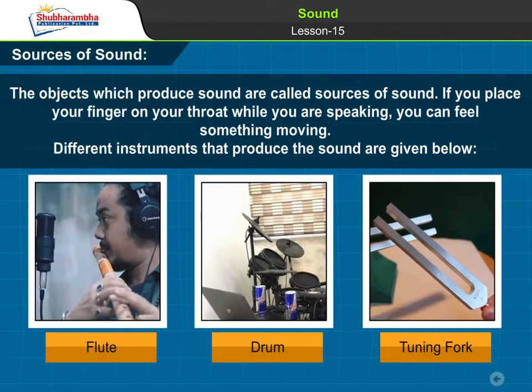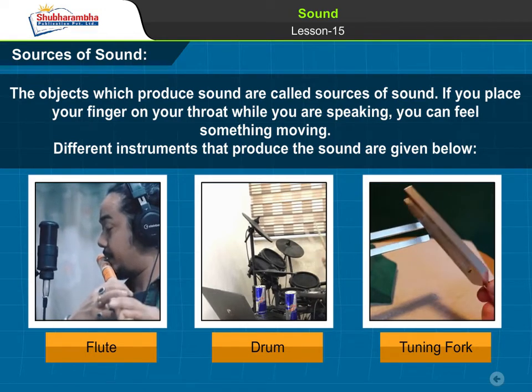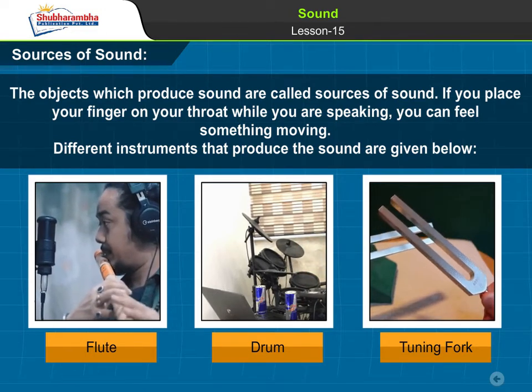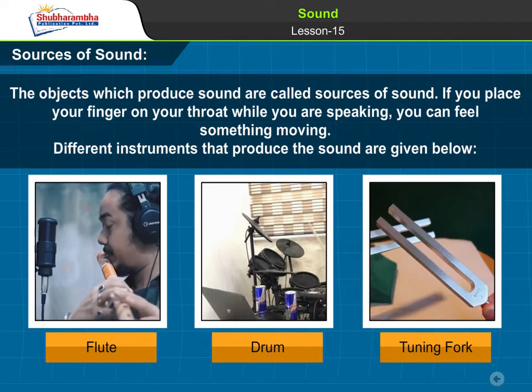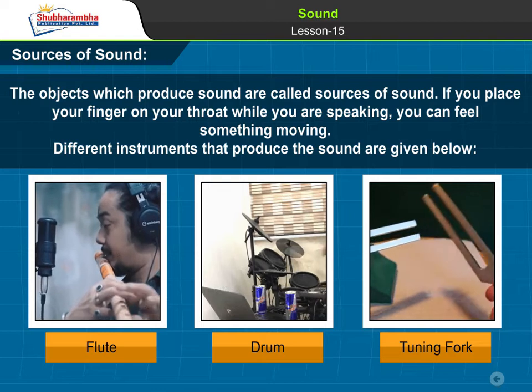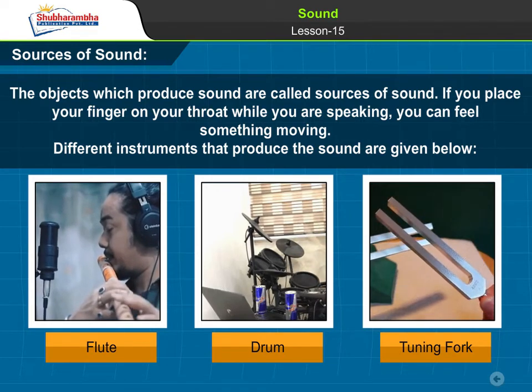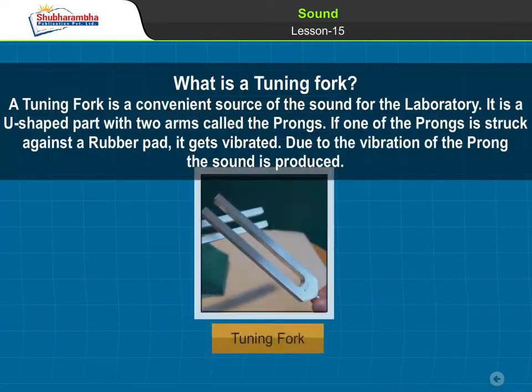Sources of sound. The objects which produce sound are called sources of sound. If you place your finger on your throat while you are speaking, you can feel something moving. Different instruments that produce sound are given below. Flute. Drum. Tuning fork. What is a tuning fork?